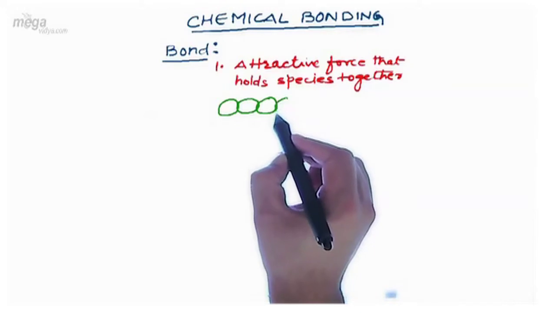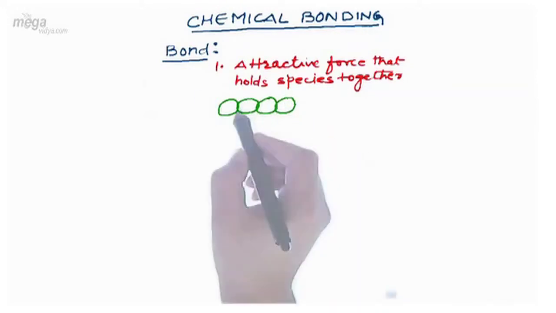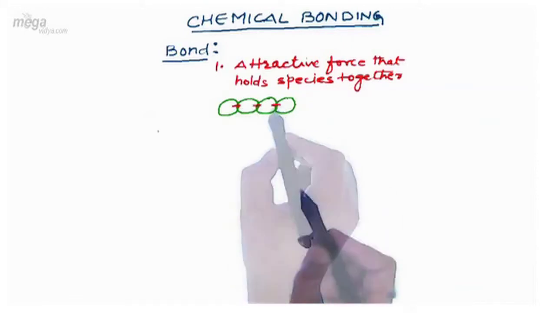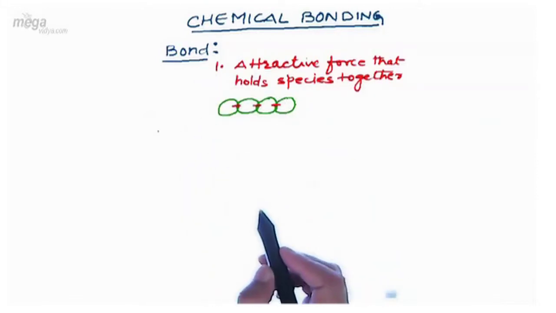This close packing represents that every atom is held to the others through a force, and that force is called a bond. So we can conclude a bond as a force which holds species together.